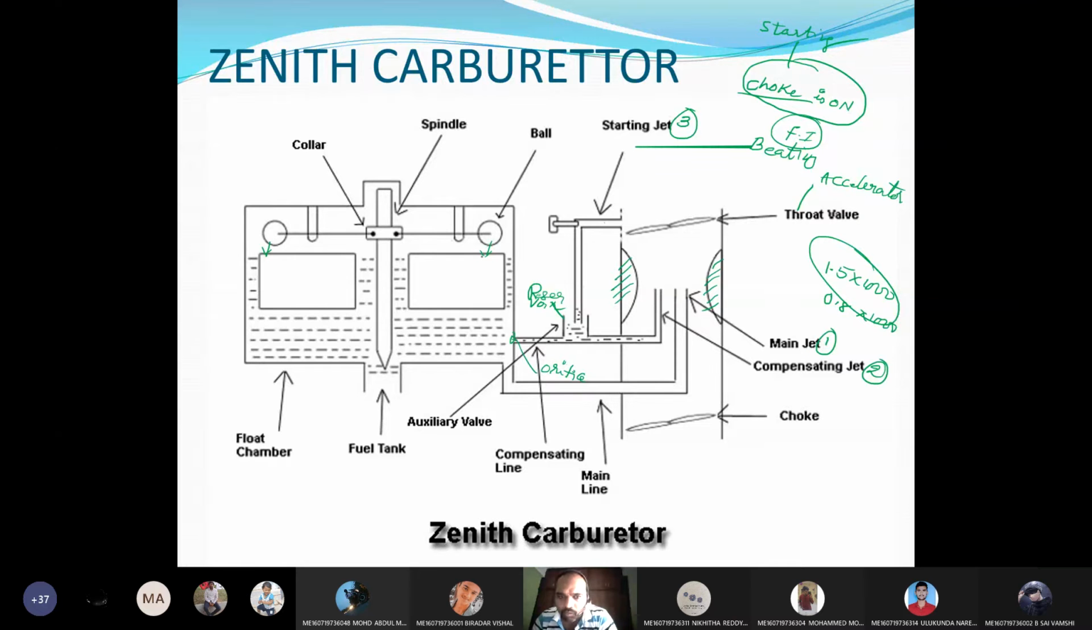When these two bobs move downward, this spindle will move upward. When the spindle moves upward, there is no restriction for the fuel. Therefore, fuel will be admitted. Once the required level is reached, these bobs will automatically move upward. When they move upward, the spindle will move downward and the needle will close the passage of the petrol. That is the working of the bob and spindle.